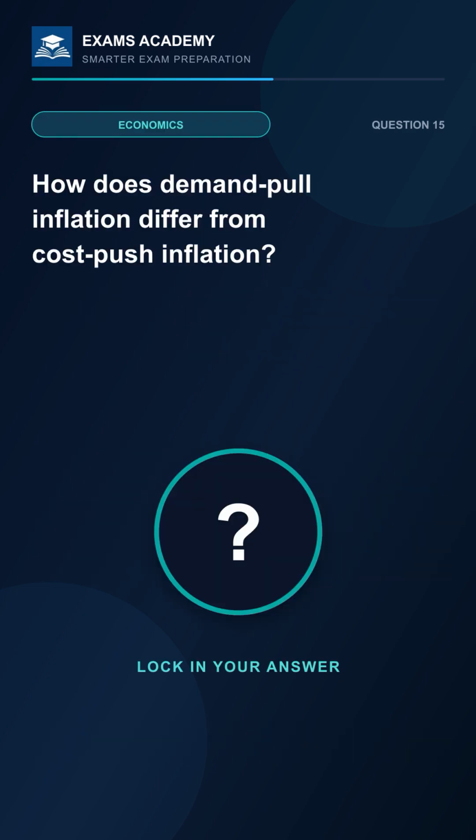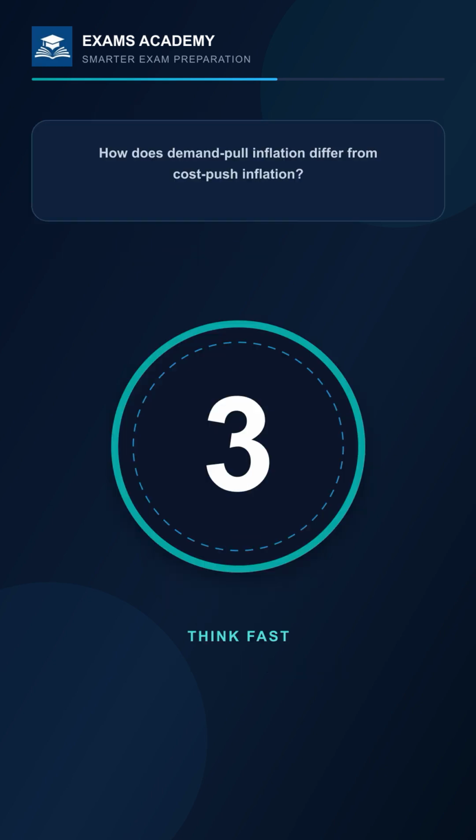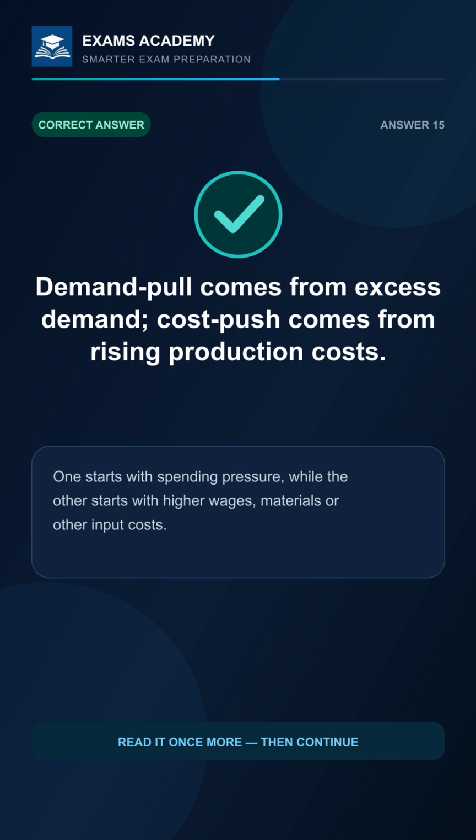How does demand pull inflation differ from cost push inflation? 3, 2, 1. The answer is demand pull comes from excess demand. Cost push comes from rising production costs. One starts with spending pressure, while the other starts with higher wages, materials, or other input costs.